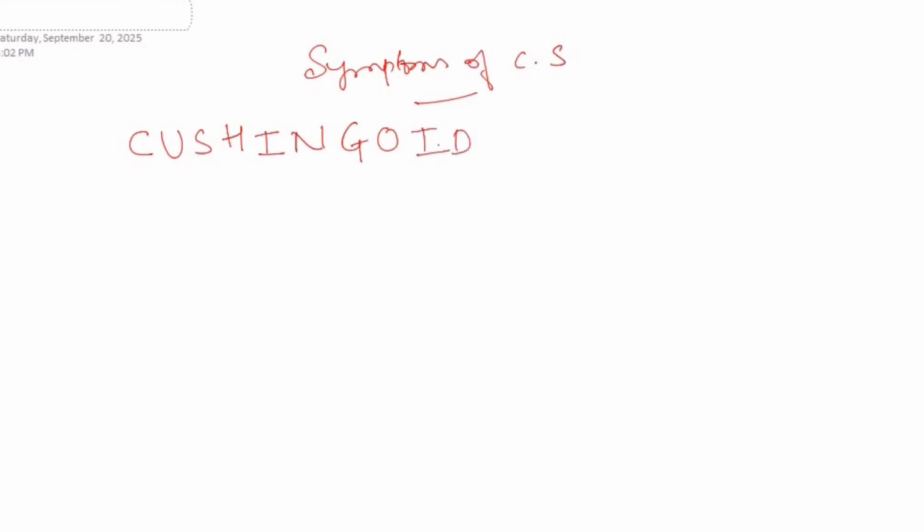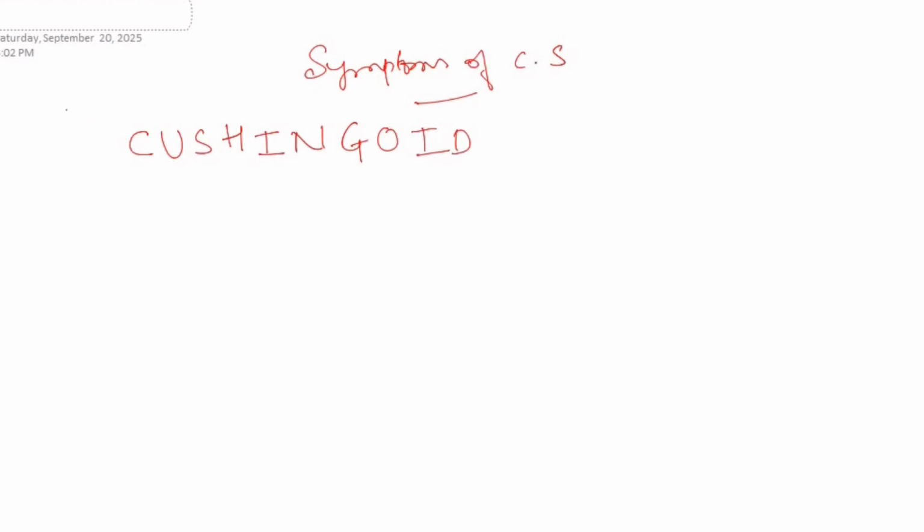Next, we will see the symptoms of Cushing syndrome.